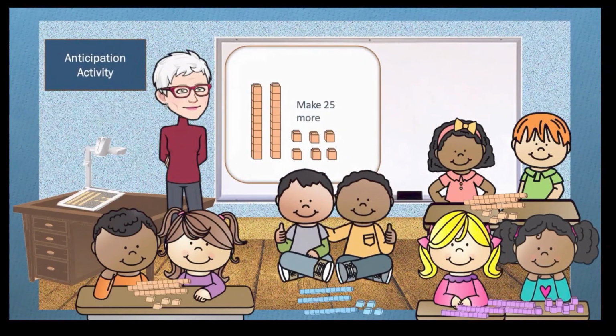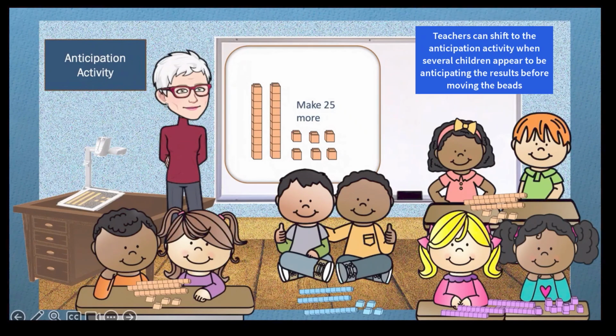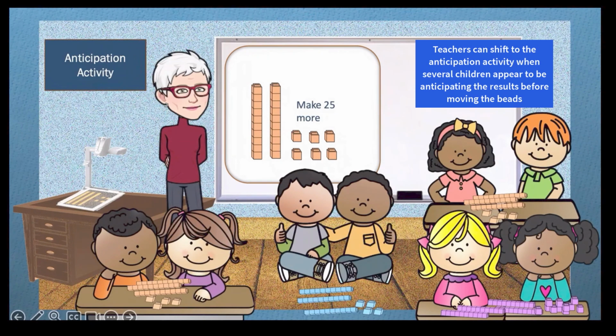As teachers watch how students complete the task, they are able to make informed decisions about when to shift from posing the tasks in one form to another. Often, children's explanations indicate when they are anticipating the results without finishing acting out the story. When a number of children appear to be doing so, the teacher can make the shift to the anticipation task. In fact, teachers often pose 1 or 2 tasks where students use the cubes and then pose the immediately following task in the anticipation format.